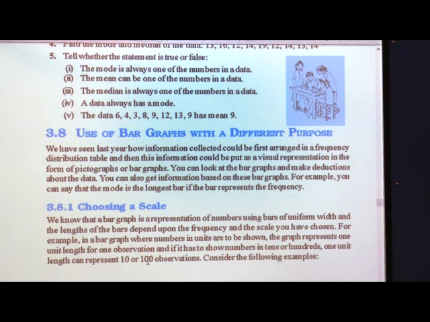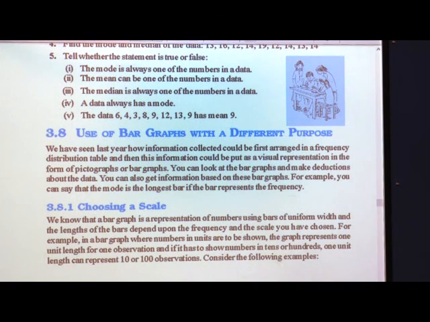When you are drawing, you should be very careful to write what 1 unit will represent. That is nothing but one observation, and if it has to show numbers in tens or hundreds, 1 unit length can represent 10 or 100 observations. So it depends upon the data we have got. It may be a large number of data, so we have to use a large digit and find out the scale.